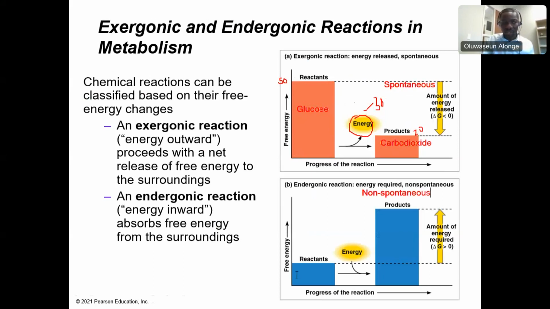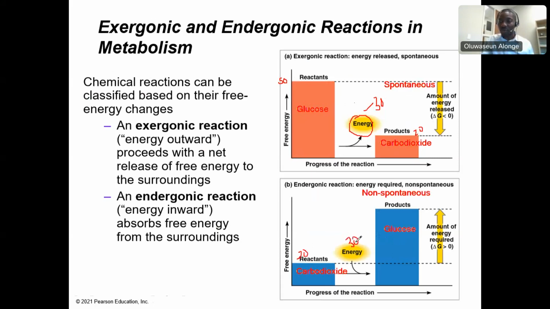And obviously this is a reverse of this. You have carbon dioxide here and you have glucose here. So you're going to have less delta G here, more delta G here. Let's assume that you have just the same opposite. You have 20 kilojoules of energy here. Then the environment added 30 to it.